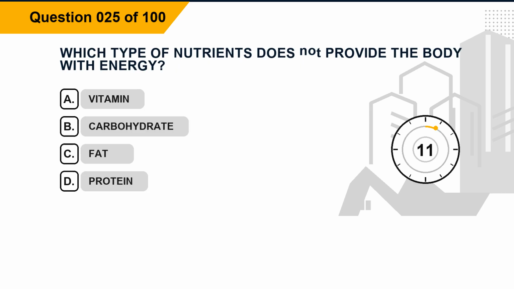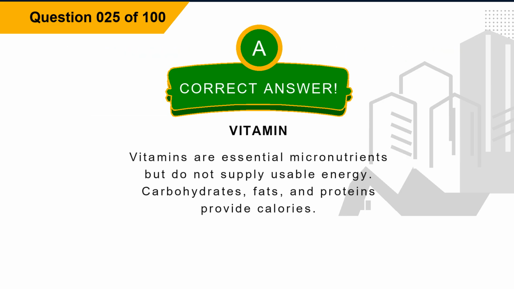Question 25. Which type of nutrients does not provide the body with energy? Option A, vitamin. Option B, carbohydrate. Option C, fat. Option D, protein. The correct answer is option A, vitamin.